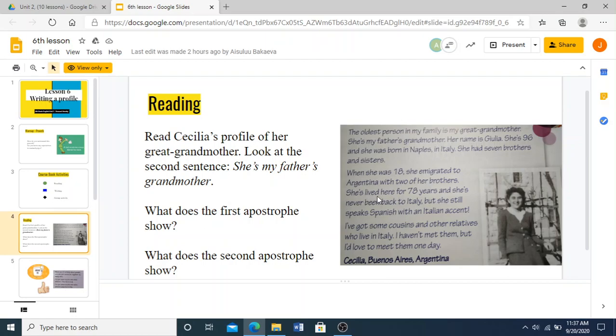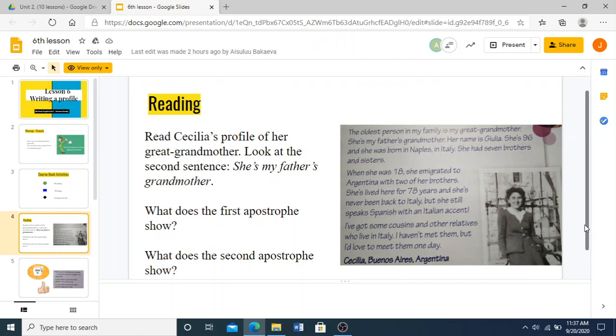She has lived here for 78 years and she has never been back to Italy. But she still speaks Spanish with an Italian accent. I've got some cousins and other relatives who live in Italy. I haven't met them, but I'd love to meet them one day.